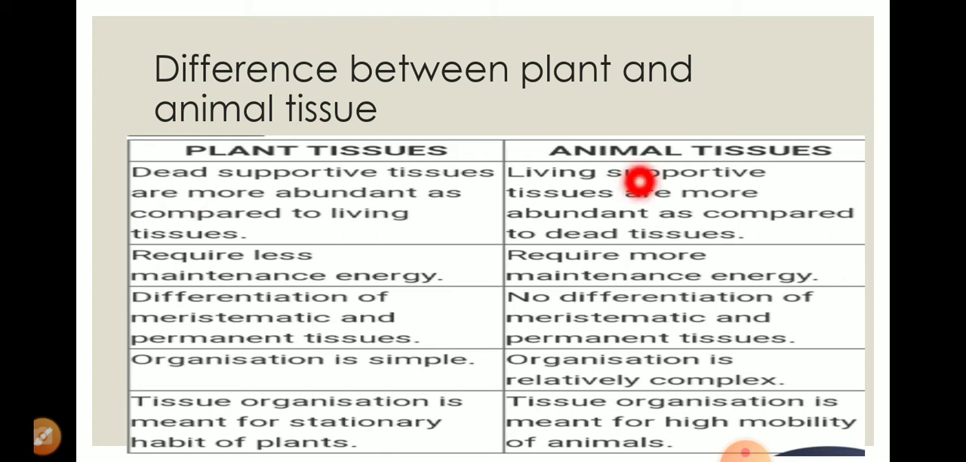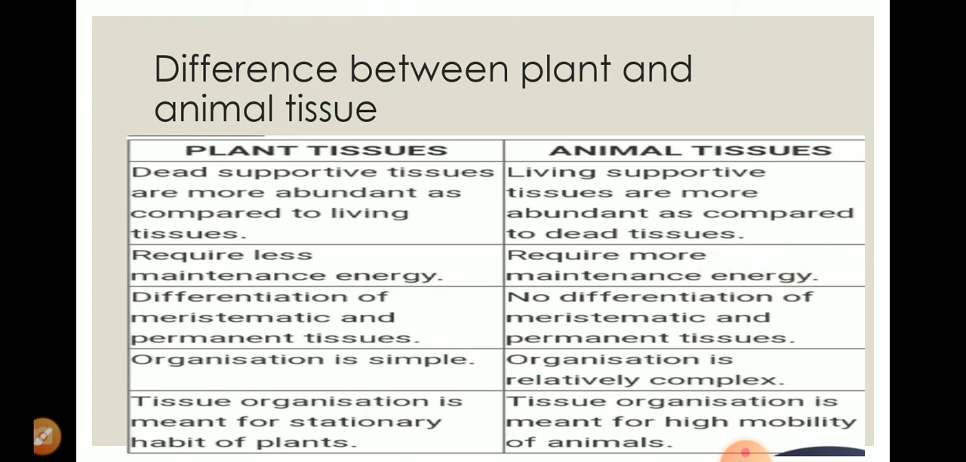Here you can see that supportive tissue is more abundant as compared to the living tissues. But in the animal tissue, the quantity of living cells is more as compared to the dead cells. Now, if plant tissue has dead cells, it definitely requires less energy for maintenance, and here it requires more energy for maintenance because most of the cells or tissues are alive.